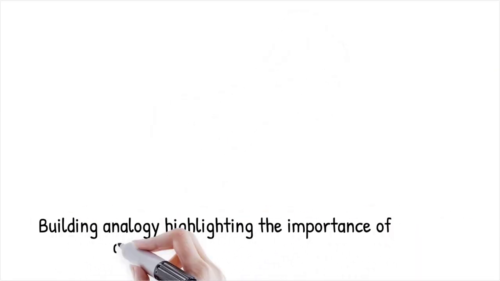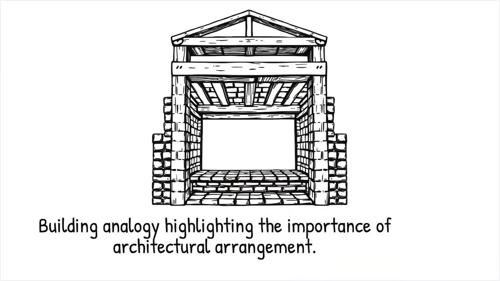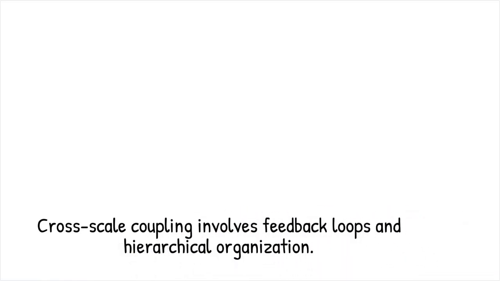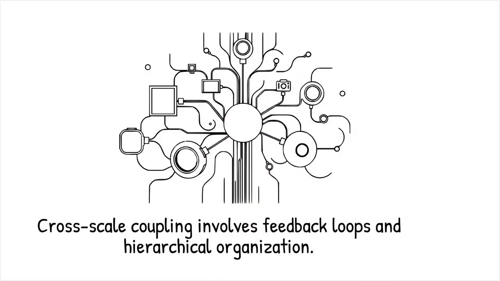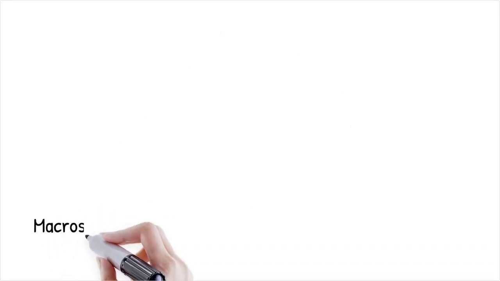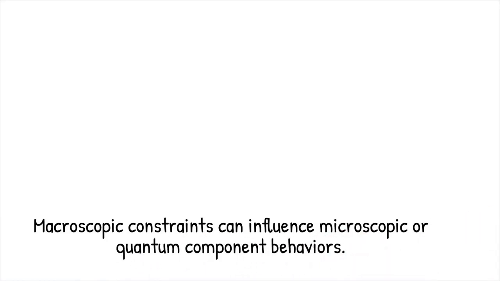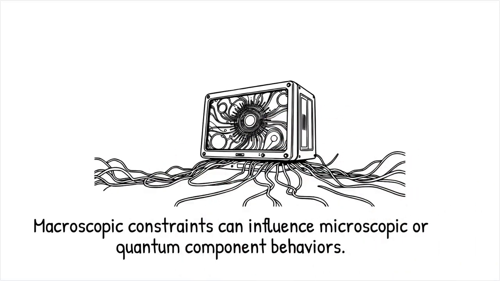It's like a building whose strength depends not just on the bricks, but on how they are arranged in walls, floors, and supporting beams. The architecture matters just as much as the material. Cross-scale coupling mechanisms include nested feedback loops, scale bridging fluctuations, and hierarchical organization. These mechanisms allow quantum phenomena such as tunneling or entanglement to influence biological functions or material properties at much larger scales. Conversely, macroscopic constraints like stress, temperature gradients, or boundary conditions can feed back to alter the behavior of microscopic or quantum components. Multiscale modeling often reveals these hidden bridges between scales which are non-linear and often non-intuitive.